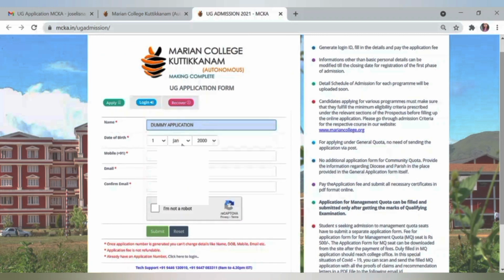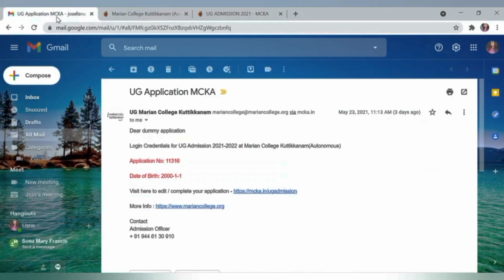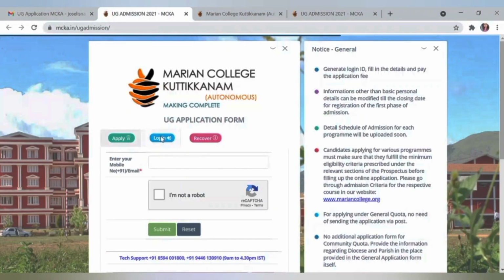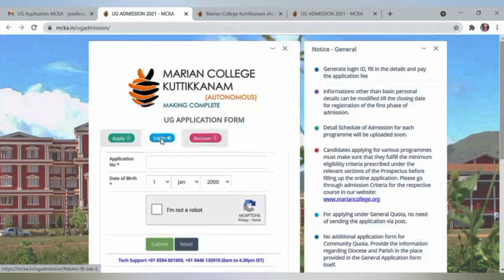Now you can give all the required details here. Your name and date of birth as per official records, your mobile number, email ID currently in use. Confirm that email ID. Click on this verification part and click on submit button. Now you will receive a mail to your given email ID. You can see your login details here. If you click on this link, it will take you to this page where you can click on this login, provide your application number and date of birth, then click on this verification part and submit it.